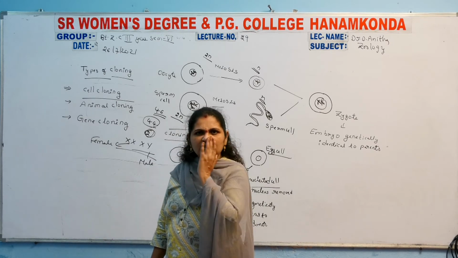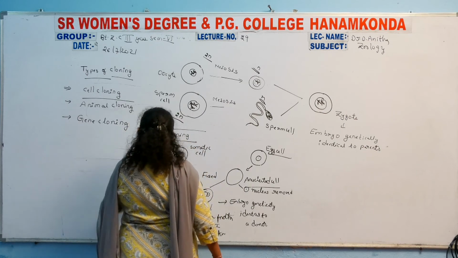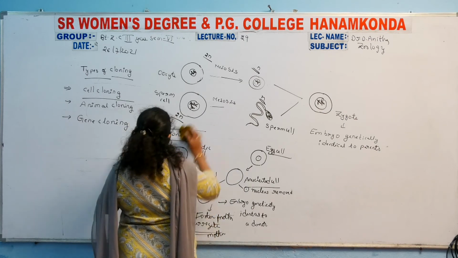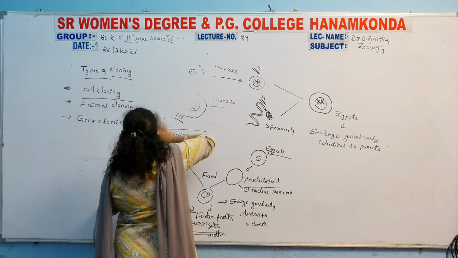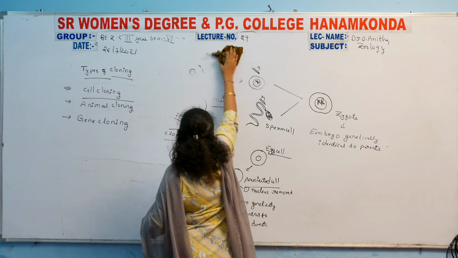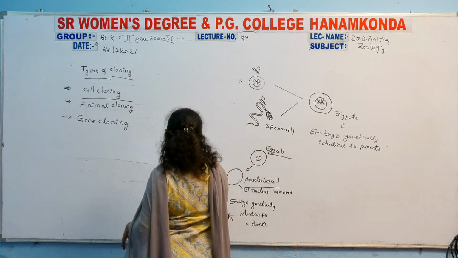The firstly formed organism in cell cloning was Dolly. It was a sheep, but now it is no more. It was produced in 1996 by the two scientists Wilmut and Campbell.